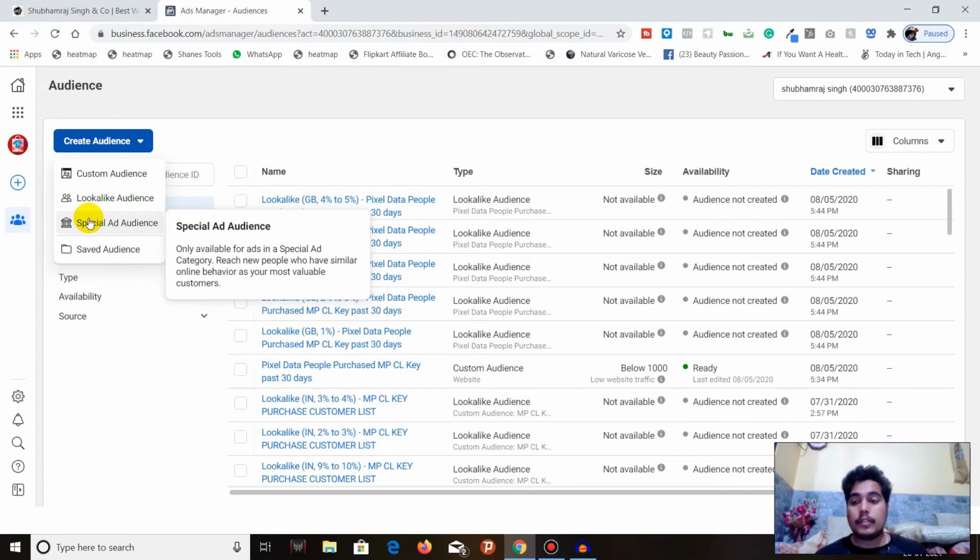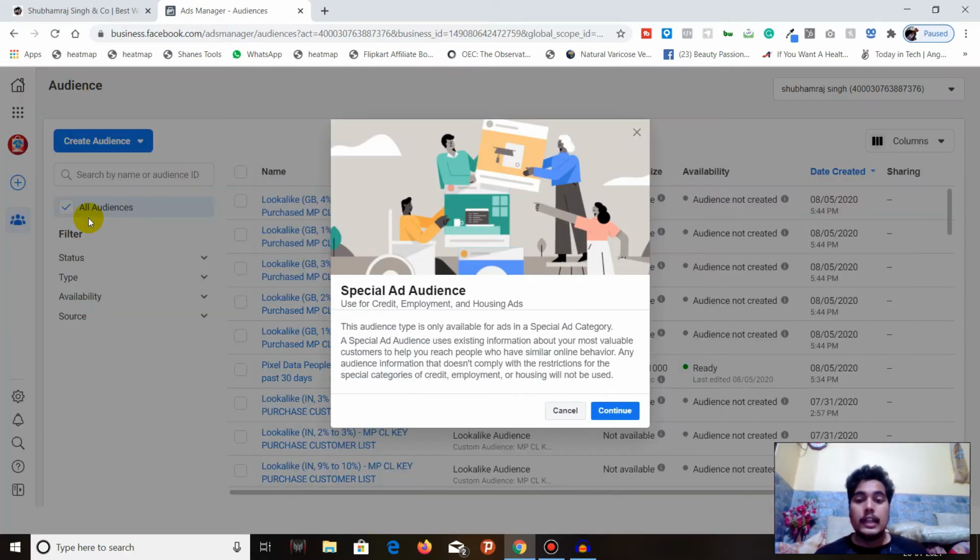All you have to do is click on special ad audience, and you can see here: use for credit, employment, and housing ads. Okay, so politics is not given here, but politics also is in this category. This audience type is only available for ads in special ad category.